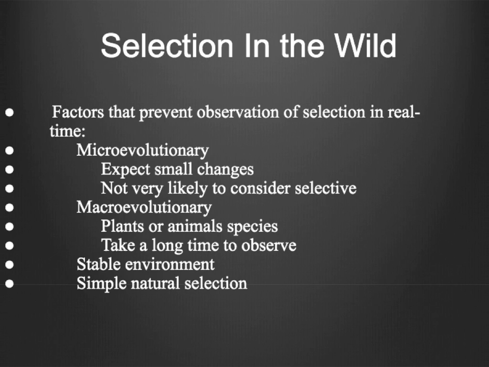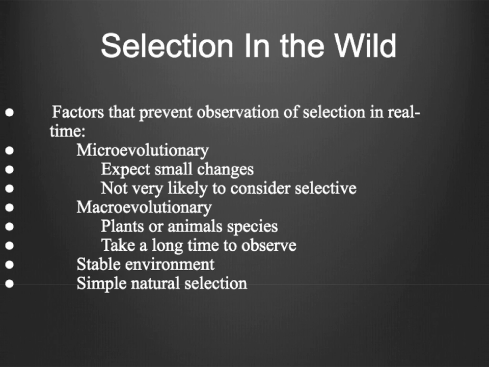However, those species take a longer time to evolve due to their long generation times. Therefore, the fossil records allow us to see gradual change among animals and plants. Other factors that also affect this are the stable environment and simple natural selection. Compared to the early era, when everything started to form on Earth, the environment has become stable and doesn't have much change, so it's hard to see adaptation by natural selection.